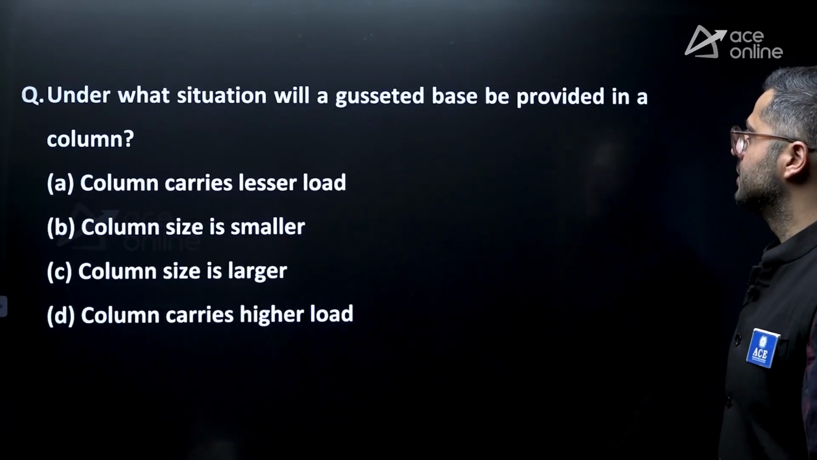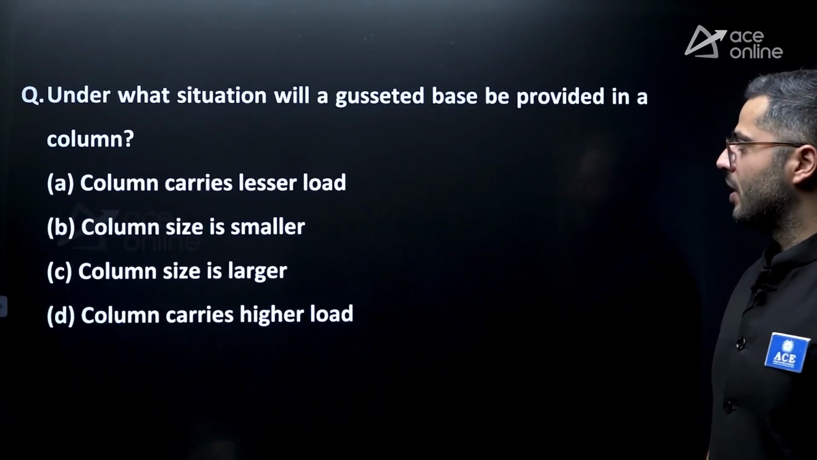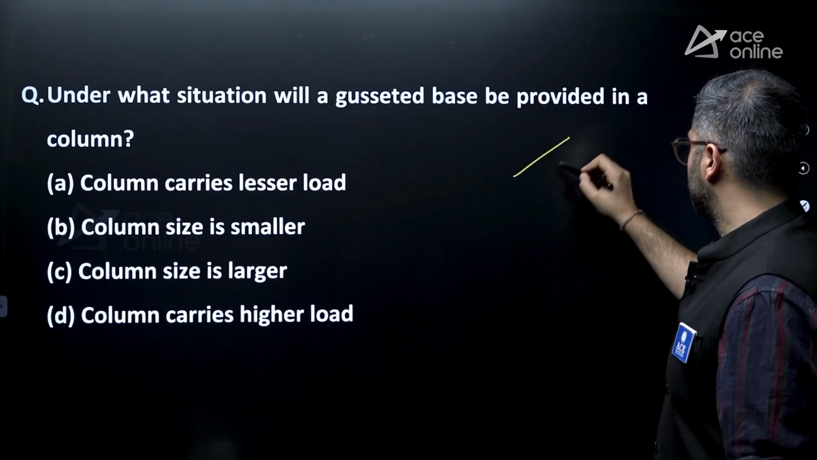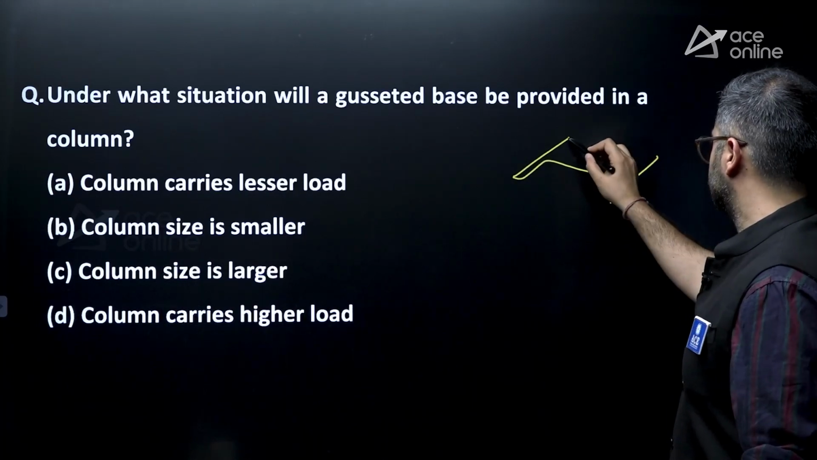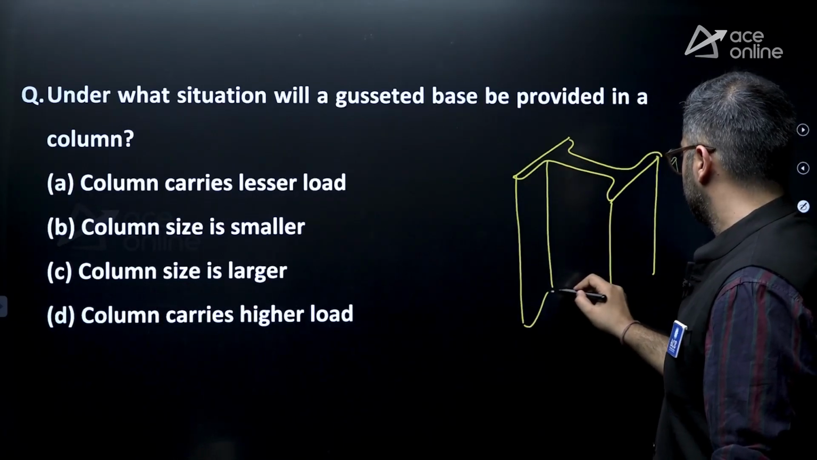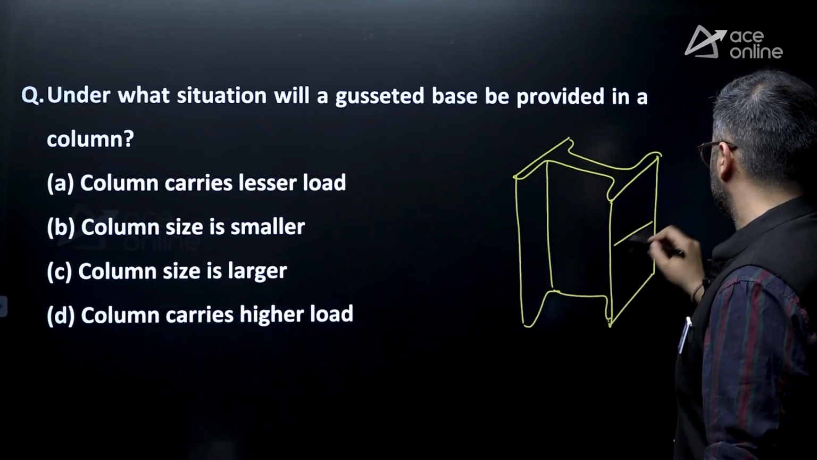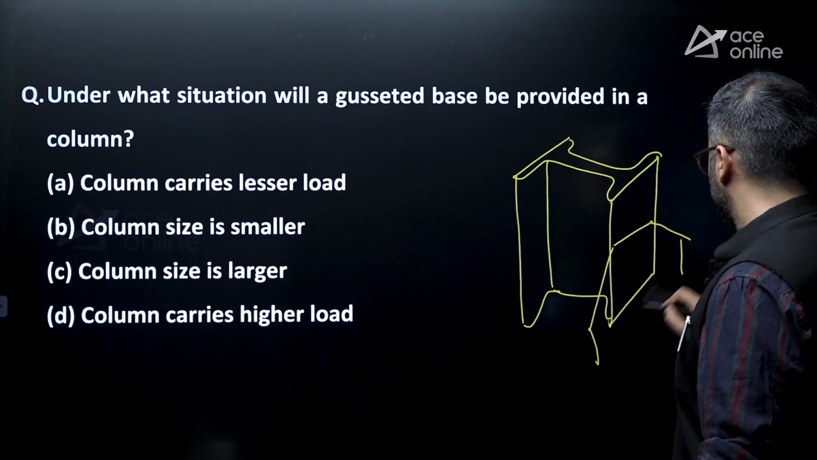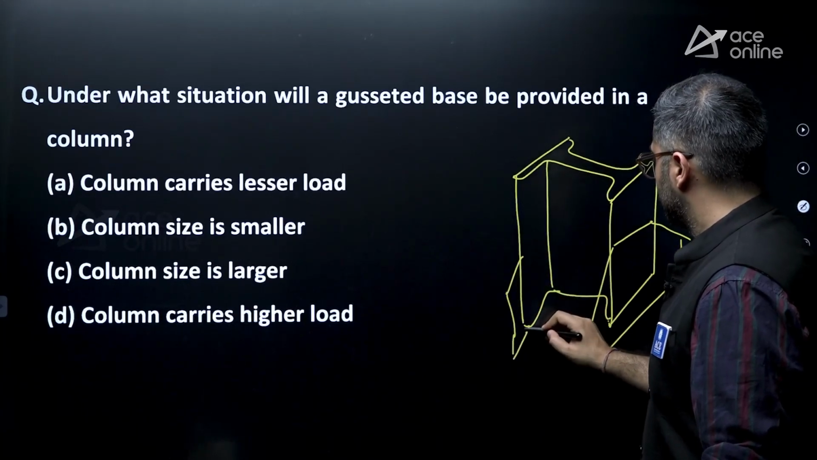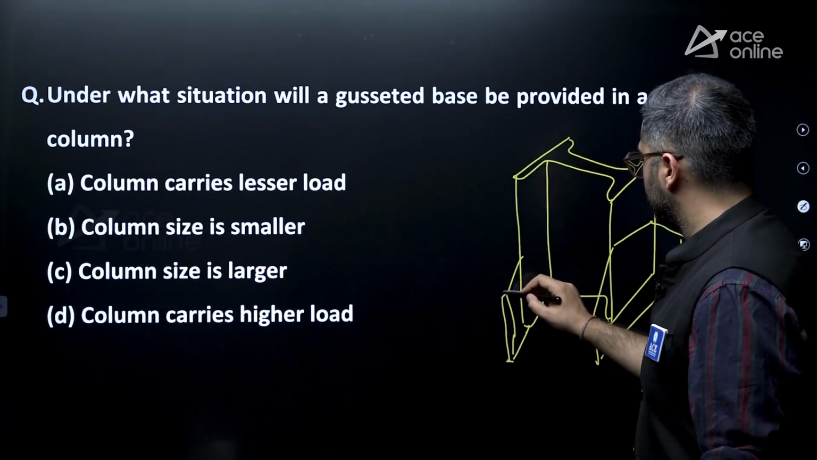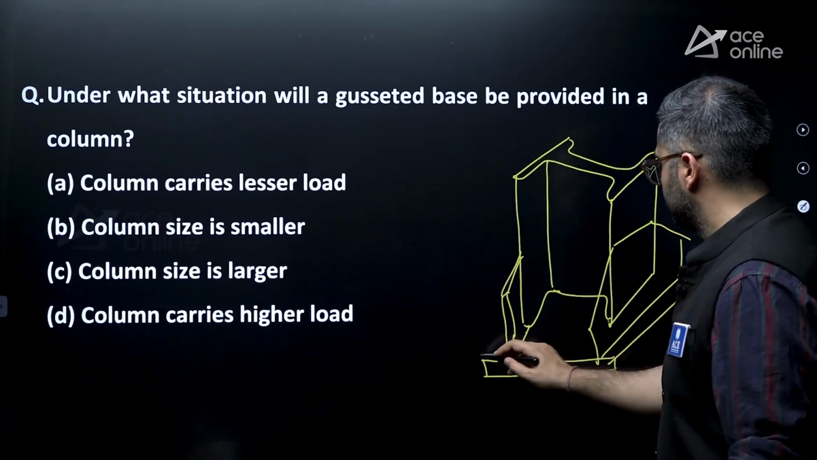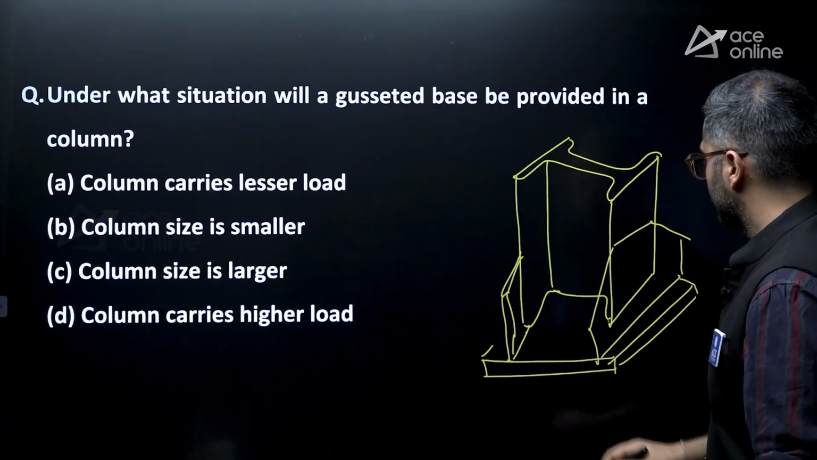Afterwards, under what situations will a gusseted base be provided in a column? A gusseted base in a column somewhat looks like this. It is generally provided at the base of the column to increase the stiffness of the column or the rigidity of the column, right?